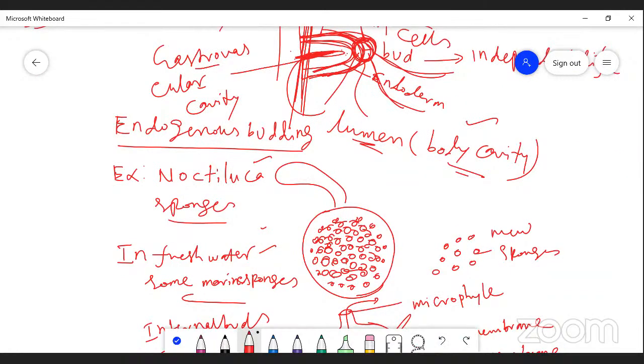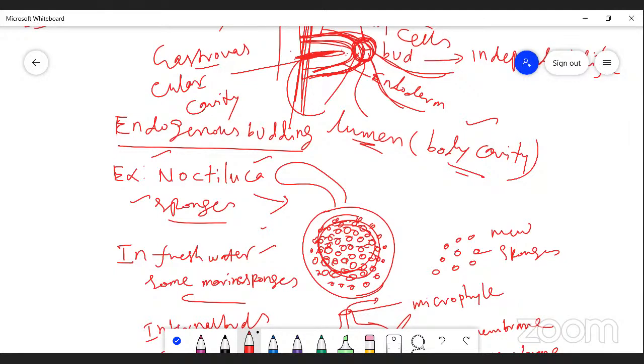Good examples for endogenous budding: one is called Noctiluca, another one is sponges. In Noctiluca, hundreds of buds are formed inside the cytoplasm. When the conditions are favorable, the buds are released away from the body. Each bud becomes a new organism.